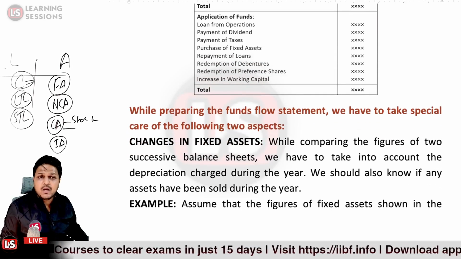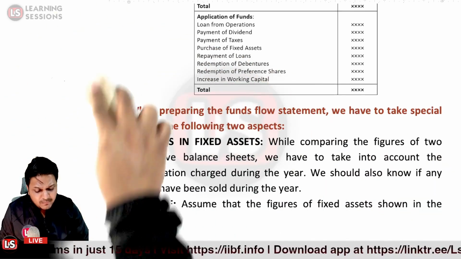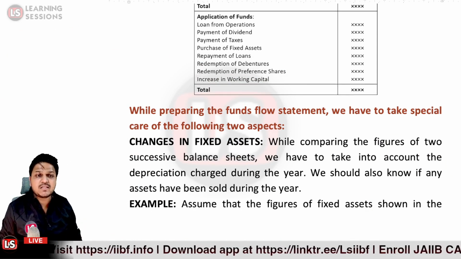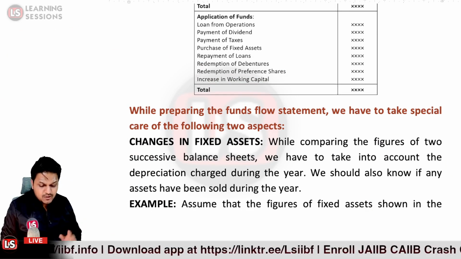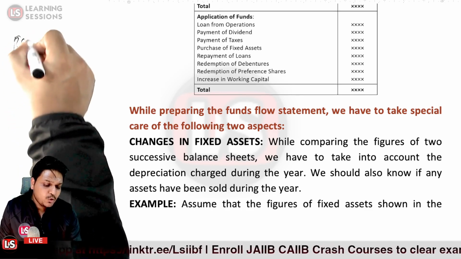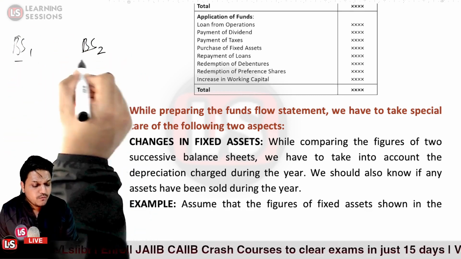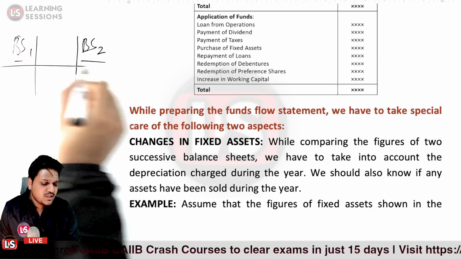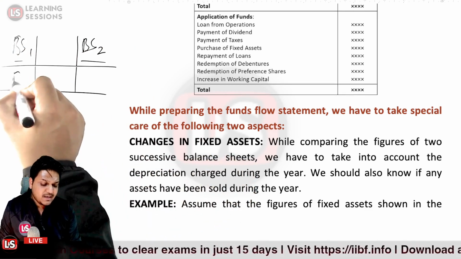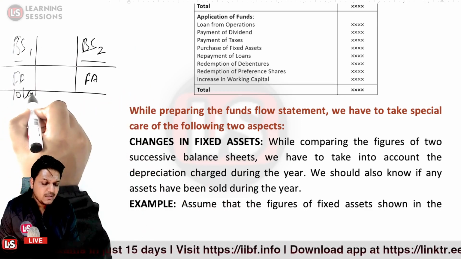Now let's understand that while preparing the fund flow statement, there is a special point: we must take care of two aspects. What are those two aspects? First of all, it's related to changes in fixed assets. I told you that in the case of the fund flow statement, we have the balance sheet for 2 years and we are going to compare these two balance sheets, balance sheet 1 and balance sheet 2, so as to understand the fund flow statement. Now let's say the fixed assets were worth rupees 10 lakhs in both the cases.